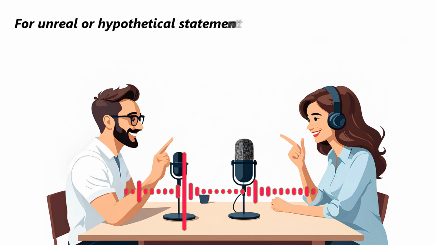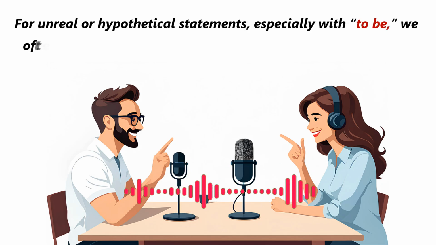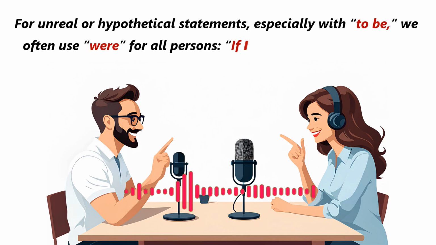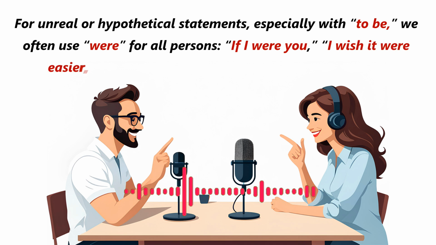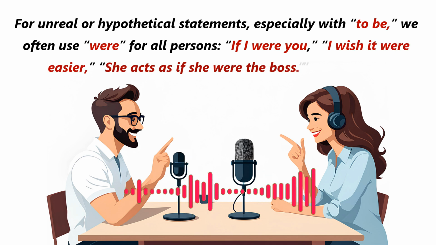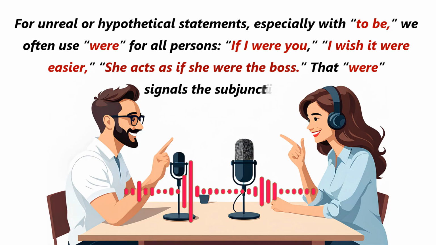For unreal or hypothetical statements, especially with to be, we often use were for all persons. If I were you, I wish it were easier. She acts as if she were the boss. That were signals the subjunctive.